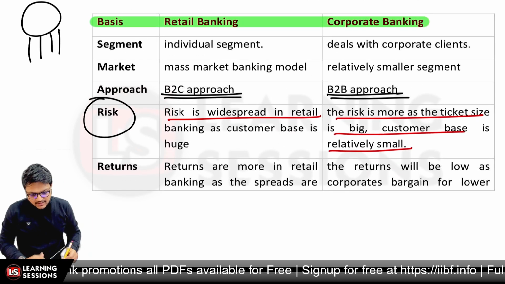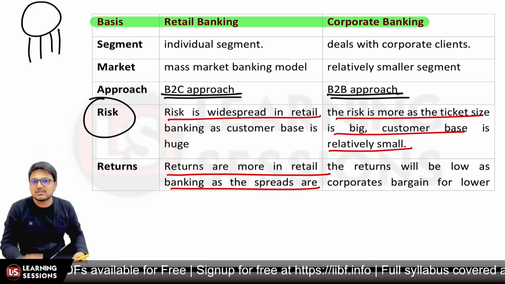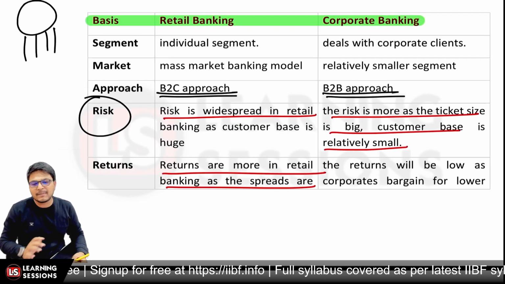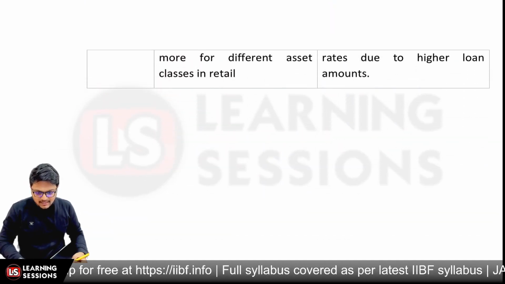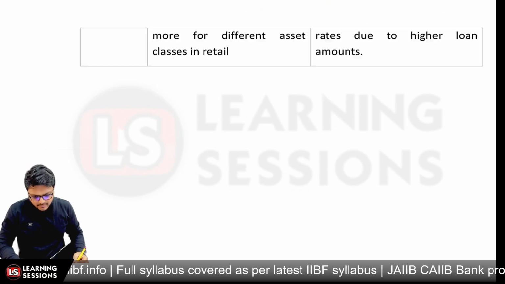And if we talk about returns, they are quite good in retail banking as compared to corporate banking, because the spreads are quite good in this scenario, whereas in corporate banking the spreads are not that good, right? So that is the main difference between retail banking and corporate banking. That would be all related to this video.